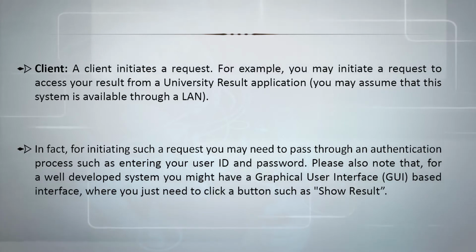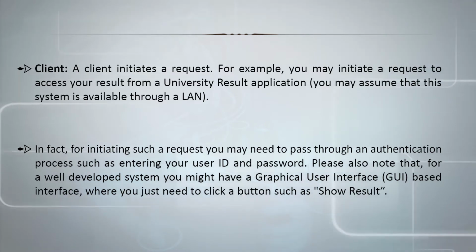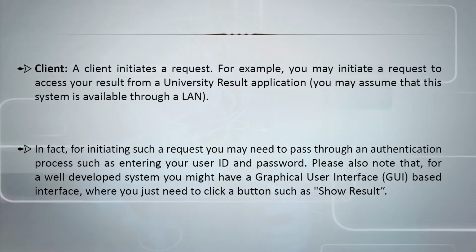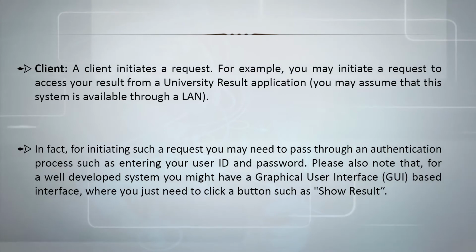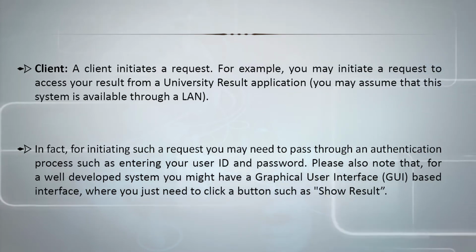enrollment number and password. Please also note that for a well-developed system, you might have a graphical user interface, where you just need to click a button such as show the result. So it is basically the front-end application design. In olden days, we didn't have GUI. So then the situation is different. Nowadays, we can have text boxes, we can have a show result button.